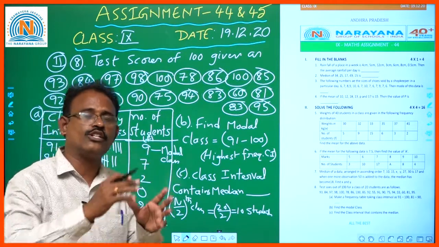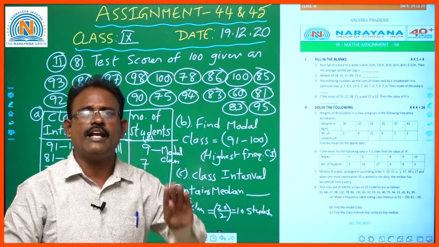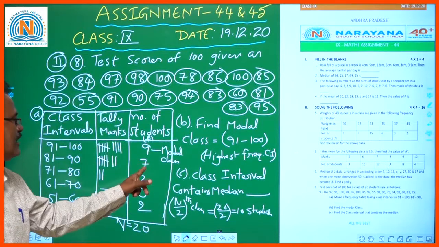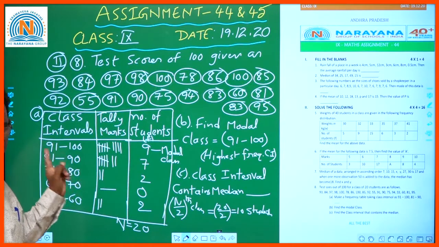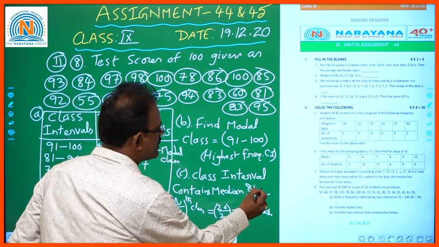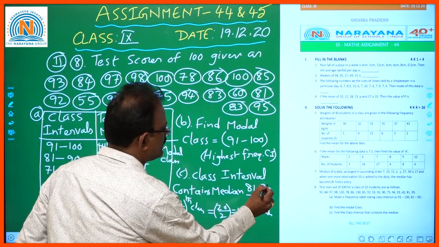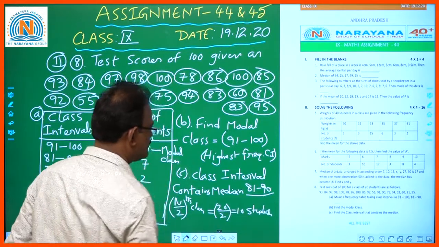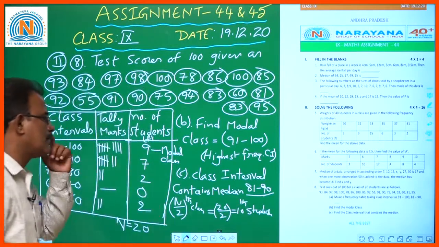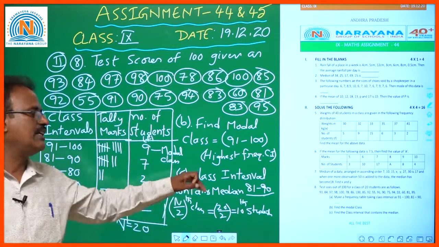If you allot one roll number for each and every student, the 9th student is completed. Then the 10th student starts in the second class interval, which is nothing but the median class interval. Okay, this is 81 to 90. Okay children, the 10th student belongs to the median class.